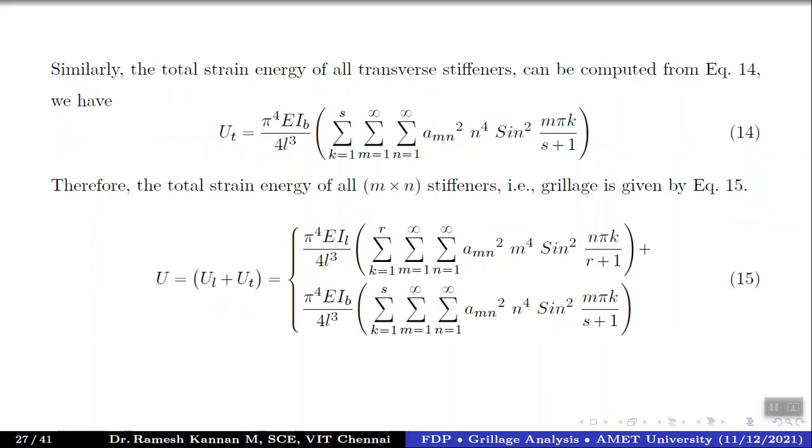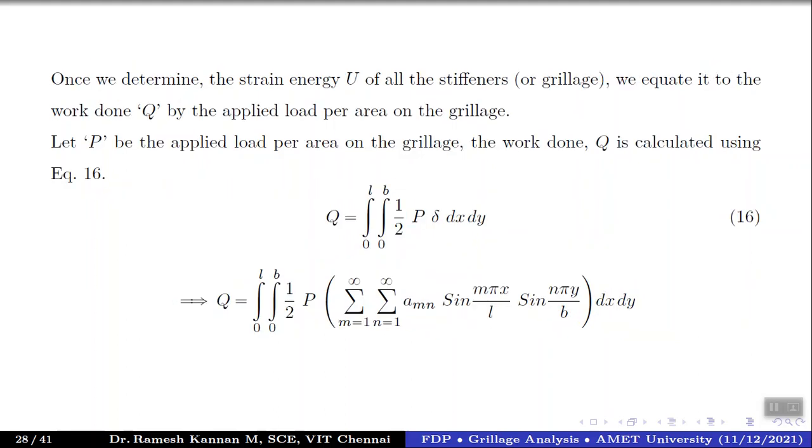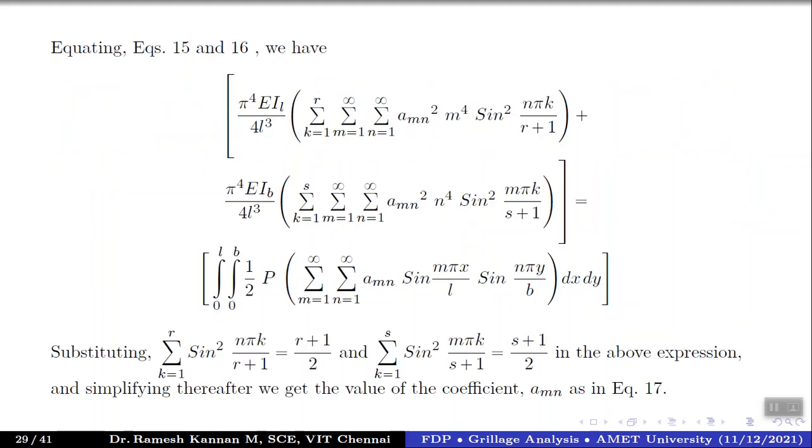So we have our strain energy of the entire system of the grillage ready. And we do have the work done because of the load P for the entire area of the grillage. So next we will be equating both. So we'll be equating U equals to Q, which is the work done. So there's some simplification. So for want of time, we don't discuss much in detail about this simplification.